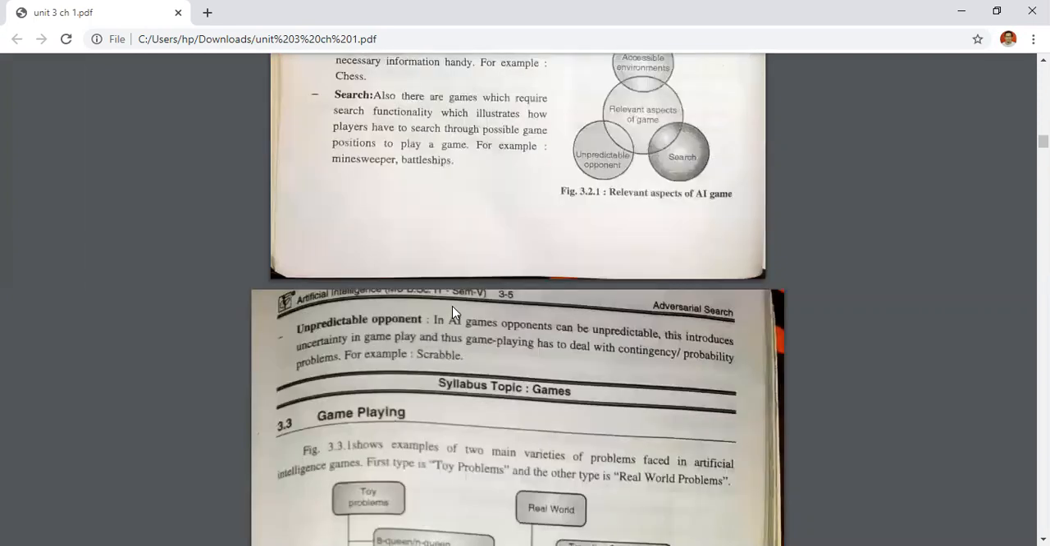Then after that, the third one is unpredictable opponent. In AI games, opponents can be unpredictable.